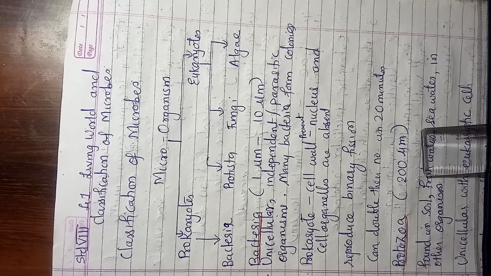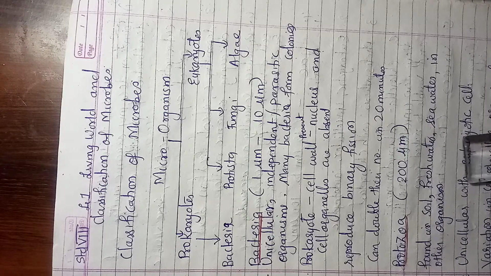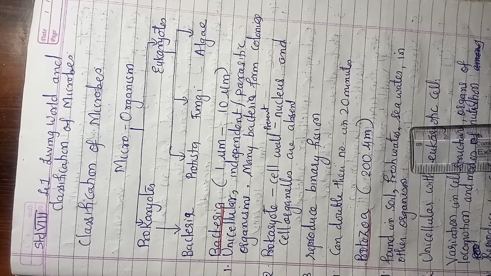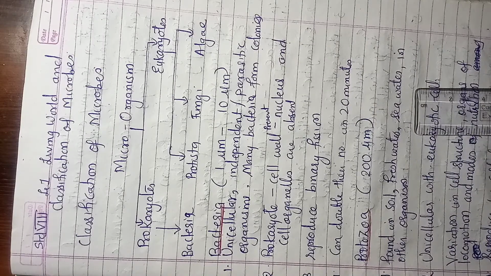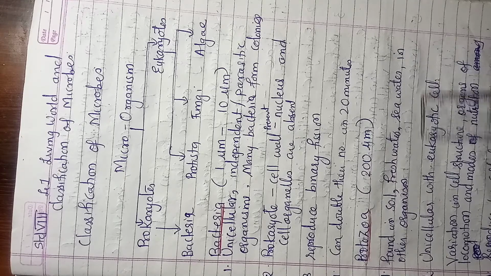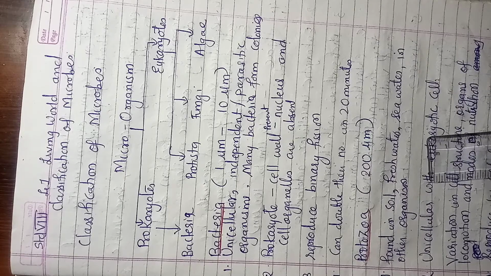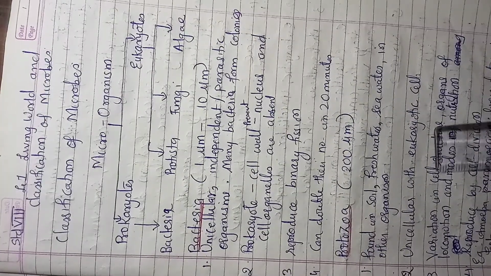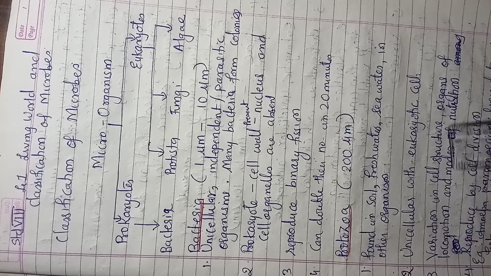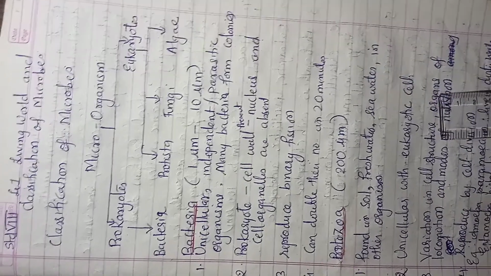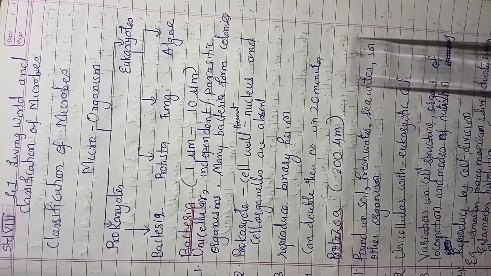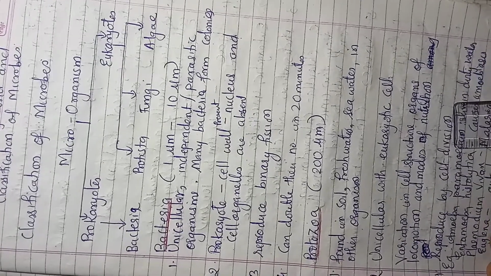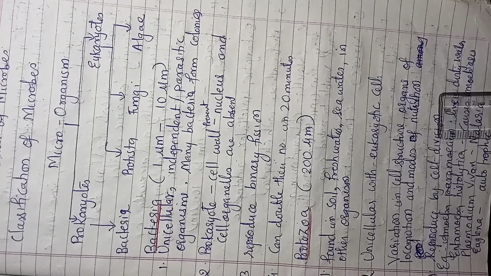Protozoan size ranges up to 200 micrometer, found in soil, fresh water, that is sweet water, then sea water, khara pani bol sakte hain. Then in other organisms also. Further, unicellular implies one cell performs all the functions, and eukaryotic implies nuclear membrane is there. Then further, there are variations occurring inside the protozoa.